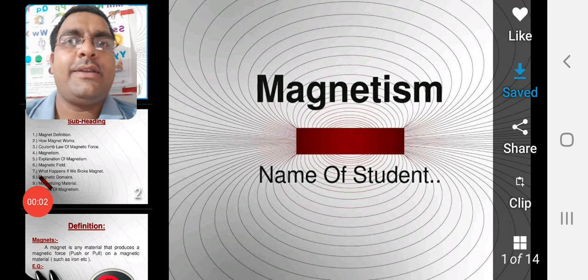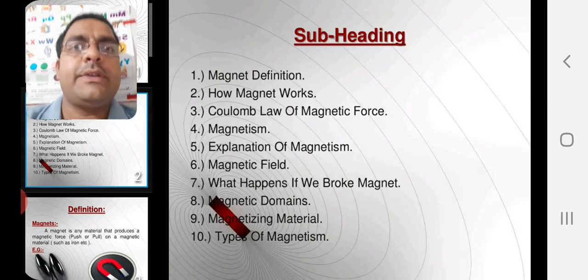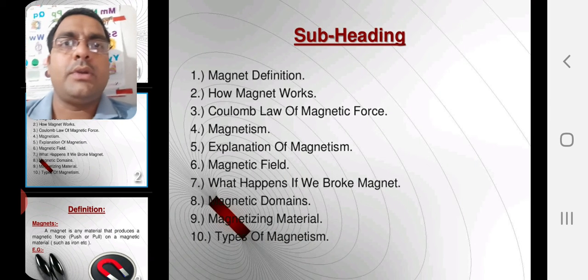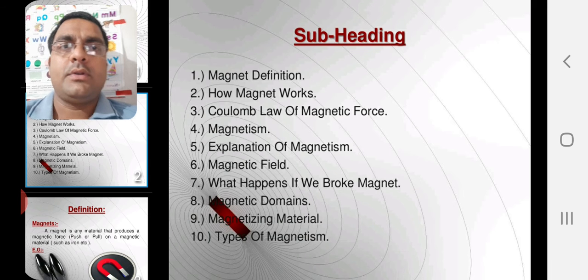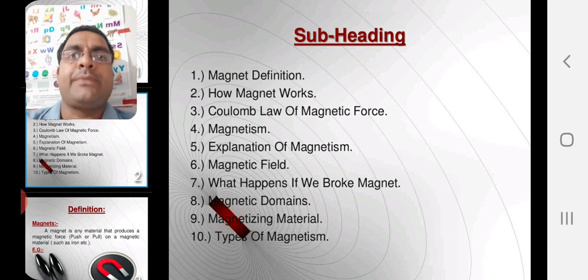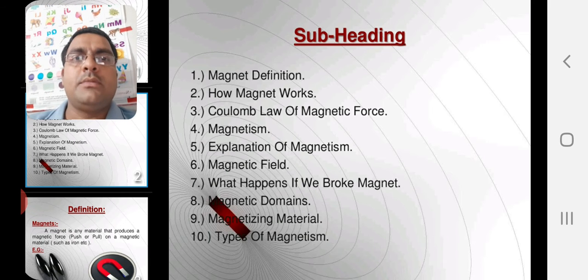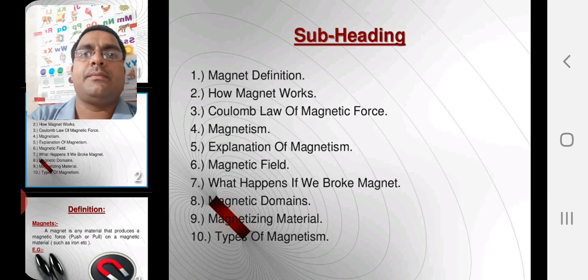Good evening, friend. Today we are going to discuss the magnetism chapter. In this chapter, we are going to learn the magnetic definition, how a magnet works, Coulomb's law of magnetic force, magnetism, explanation of magnetism, magnetic field, what happens if we break a magnet, magnetic domains, magnetizing material, and types of magnetism.